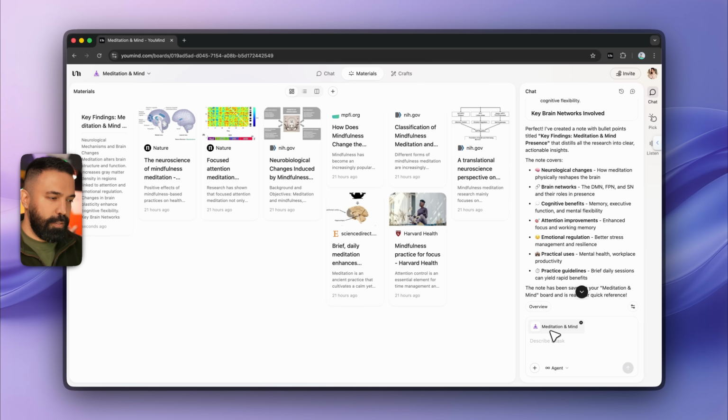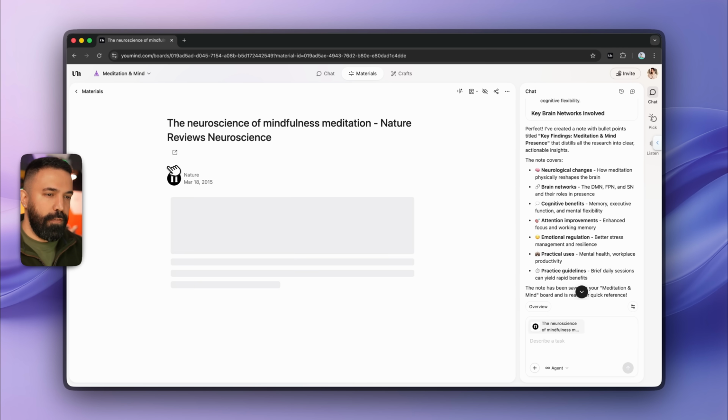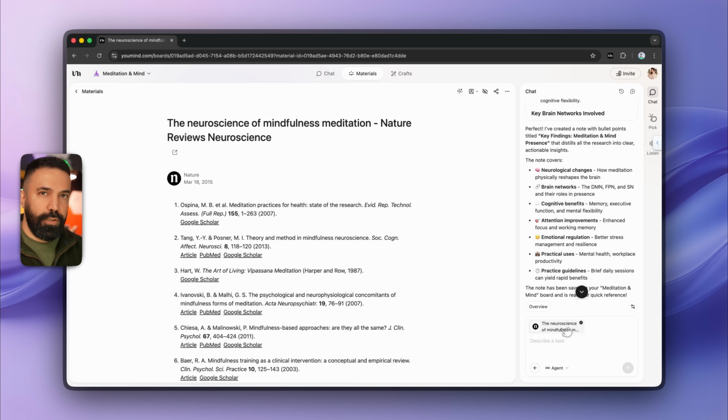You can see the context here, right? Every time I go to a different section, the context switches. This means that the AI can be filtered to act on a specific area on your board.